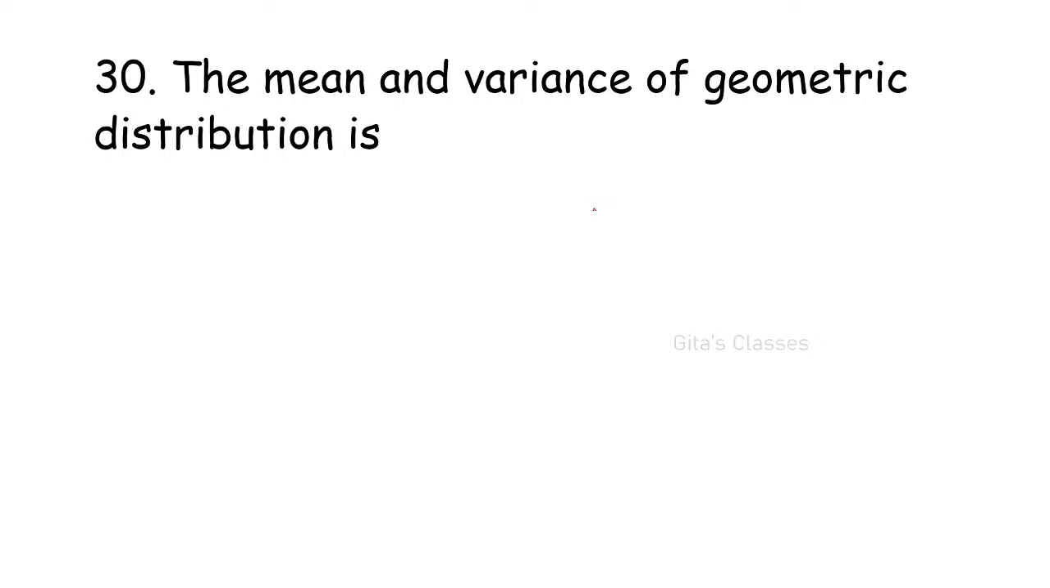No, Uma Reddy, not lambda. Geometric distribution. It is not Poisson. For Poisson only it is lambda. Yeah, 1 by p is correct. Mean is 1 by p is correct. Very good. Yeah, Kirtika, Shrutika, 1 by p is right.